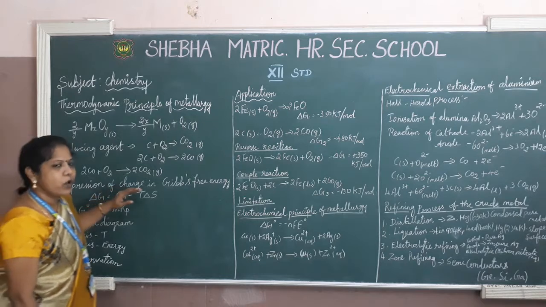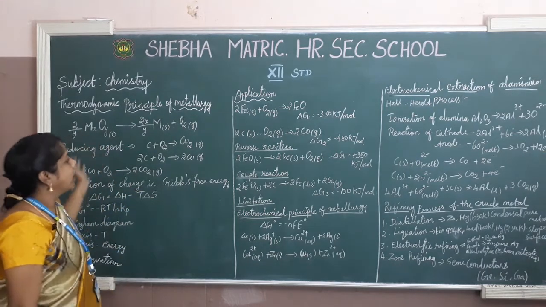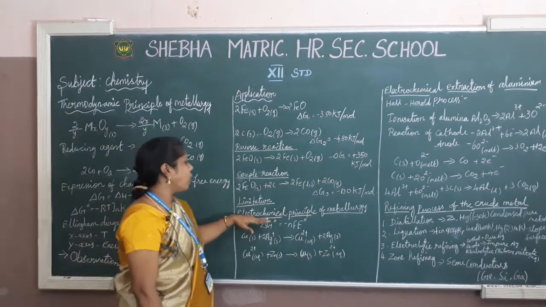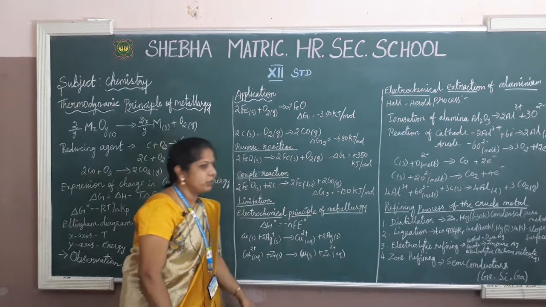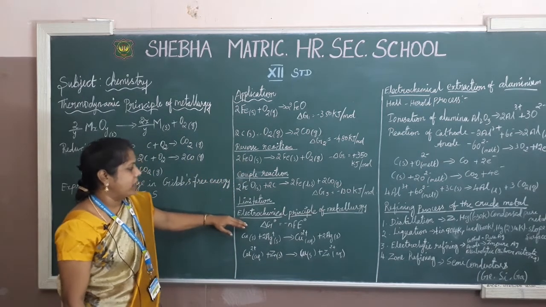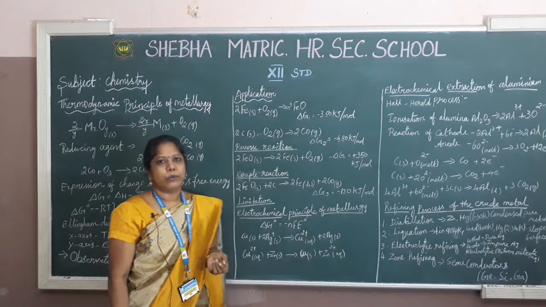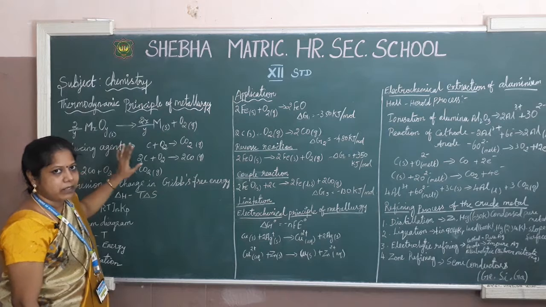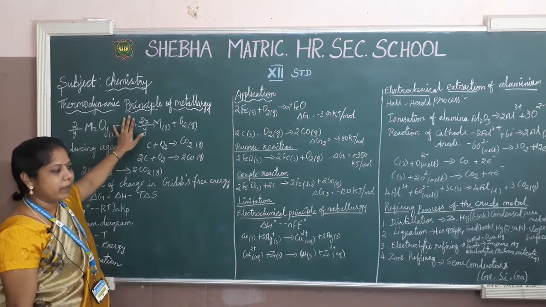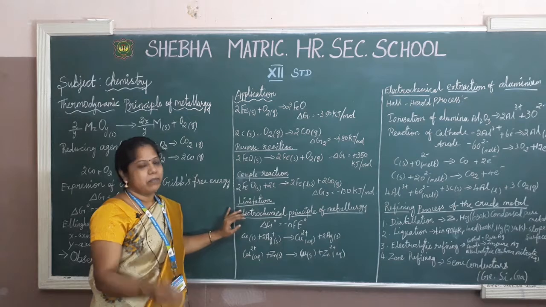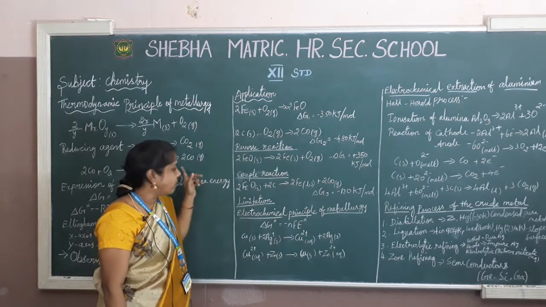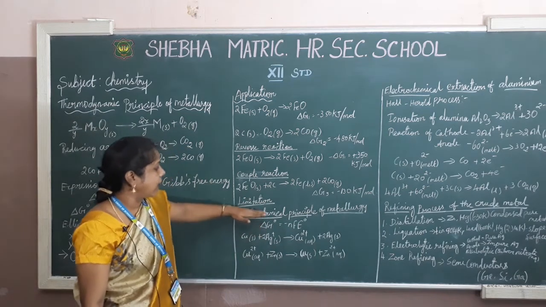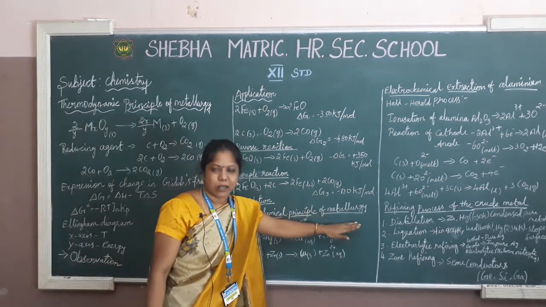Okay, I hope you understand the thermodynamic process, applications and limitations. Okay, next we want to go to the electrochemical principle of metallurgy. What is the electrochemical principle of metallurgy? Why do we need to know that? Not all the elements are suitable for the thermodynamic principle, because peculiar metals are not fit for thermodynamics, and that type of metals is included in the electrochemical principle of metallurgy.